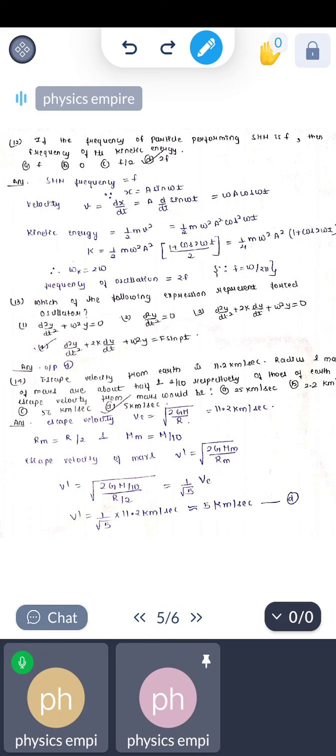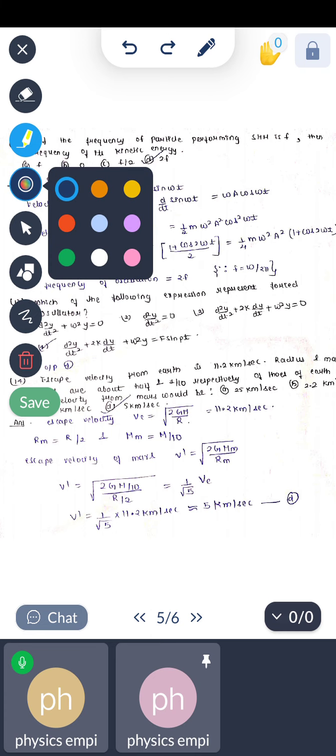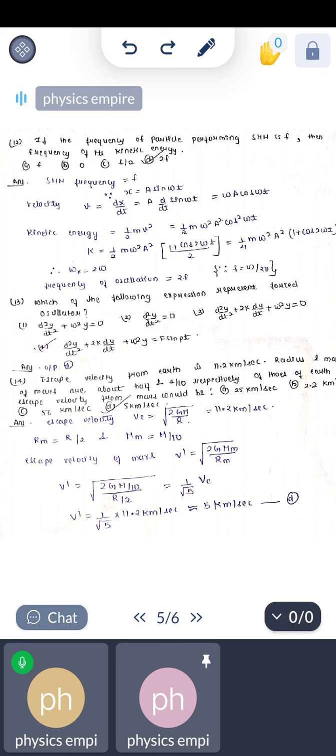If the frequency of a particle performing SHM is F, then the frequency of its kinetic energy will be: option A is F, B is 0, C is F by 2, and D is 2F.